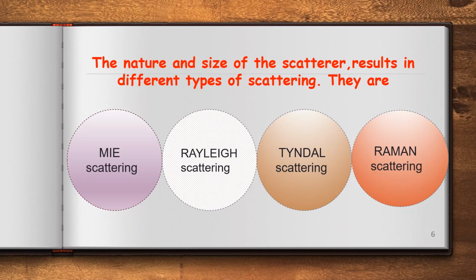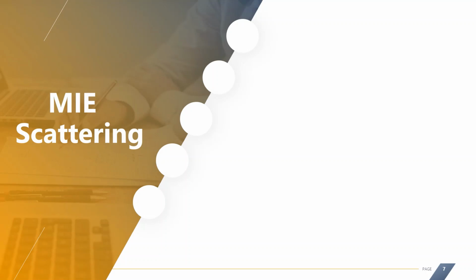Keywords to remember: Mr. TR. M for Mie scattering, R for Rayleigh scattering, T for Tyndall scattering, and R for Raman scattering. Mr. TR for the different types of scattering. Now let us see about Mie scattering.